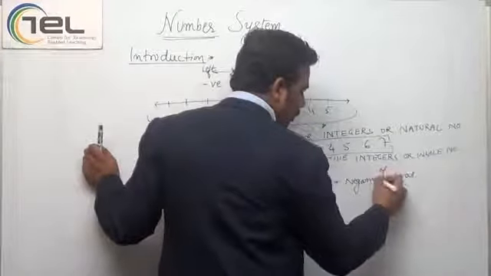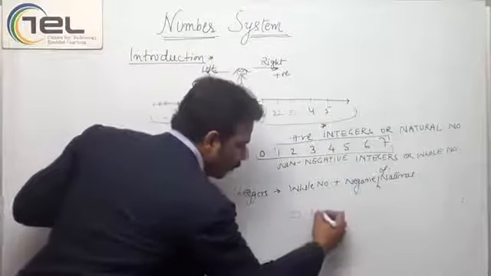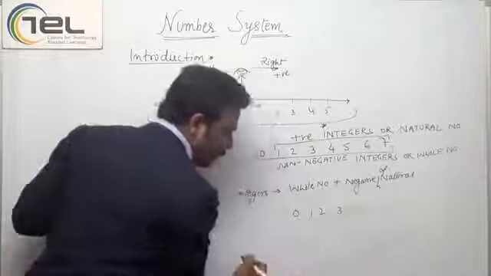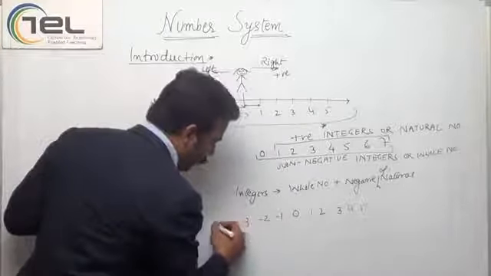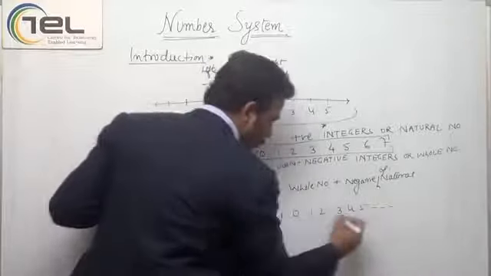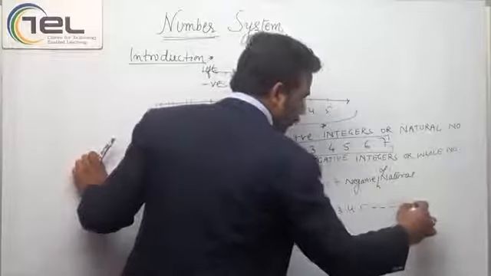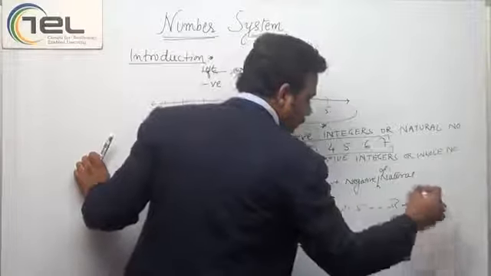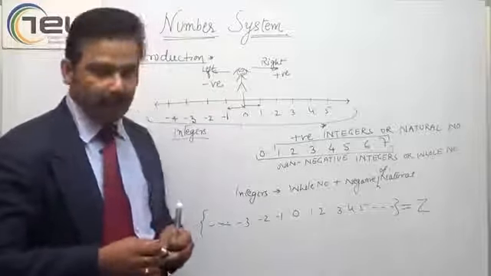Negative of natural numbers. That is 0, 1, 2, 3, 4, 5. These are that. And I have minus 1, minus 2, minus 3 and so on. I will draw two dots here also. So these all are known as integers and they have been denoted by the letter Z.